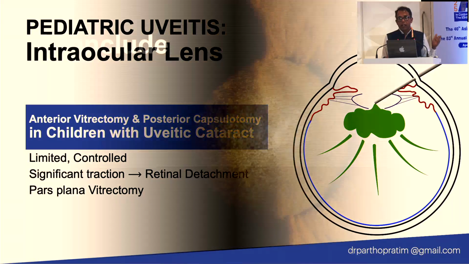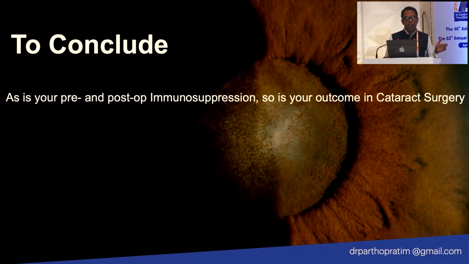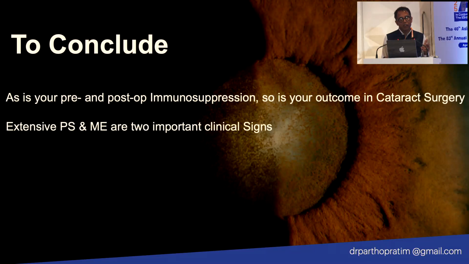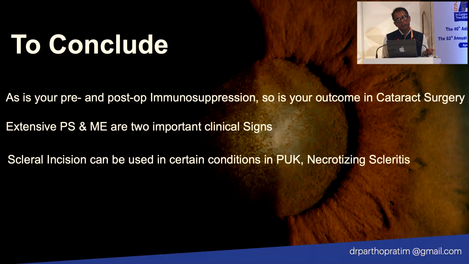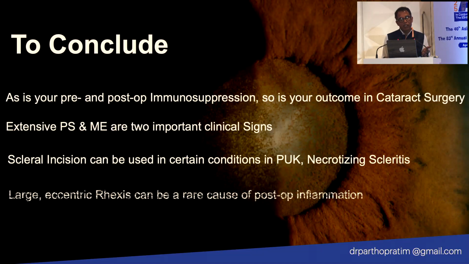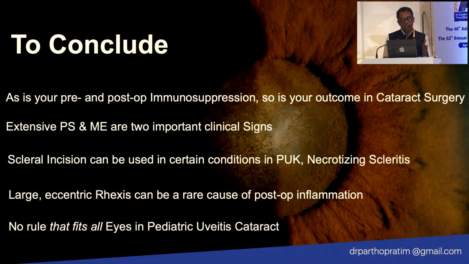So don't do that. Just to conclude my talk: as is your pre- and post-op immunosuppression, so is your outcome in cataract surgery in uveitis. Extensive posterior synechiae and macular edema are two important clinical signs that should alert you before cataract surgery. Scleral incision can be used in certain conditions like peripheral ulcerative keratitis and necrotizing scleritis. A large eccentric rhexis can be a rare cause of post-op inflammation, so better to avoid that. And no rule fits all eyes in pediatric uveitic cataract. Thank you.